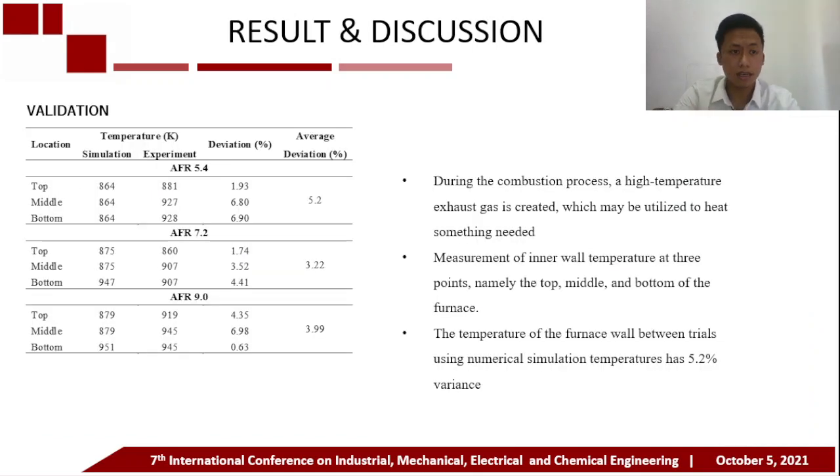Okay, the results and discussion. Before we discuss the results, we have to validate them. During the combustion process, a high temperature exhaust gas is created, which might be utilized to heat something needed. Measurement of the inner wall temperature was done at 3 points, namely the top, middle, and bottom of the furnace. The furnace wall temperature between the trials and the numerical simulation has a 5.4 to 0.2% variance.